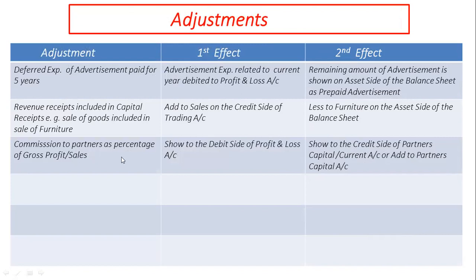The last adjustment would be commission to partners as percentage of gross profit or sales.